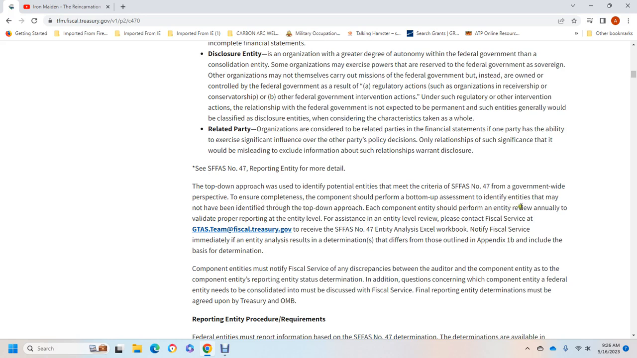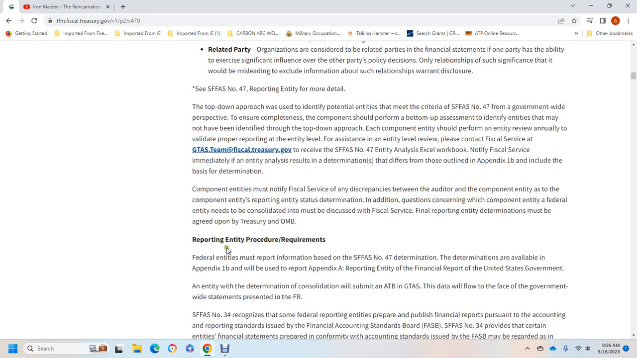Each component entity shall perform the review annually and validate reporting at any level. For instance, at any level of review, please contact Fiscal Services and review the Statement of Federal Financial Accounting Standards number 47 analysis Excel workbook. Notify Fiscal Services immediately and continue with the analysis. As a result of the determination, the outline in Appendix 1B will include the basis for the determination.